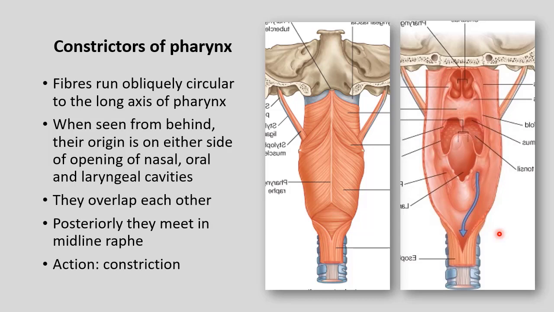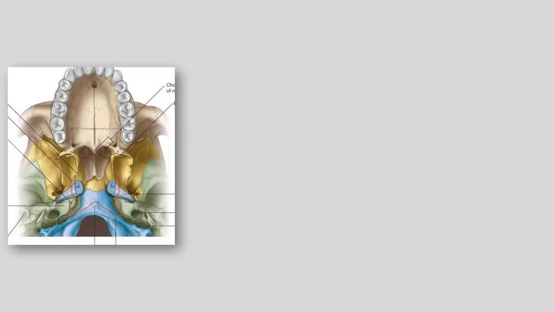Let us observe how these muscles are taking origin, superior, middle and inferior constrictors, from which part of the skeletal system, and we will also see how this pharyngobasilar fascia is attached on the inferior aspect of the base of the skull. This picture shows the base of the skull.